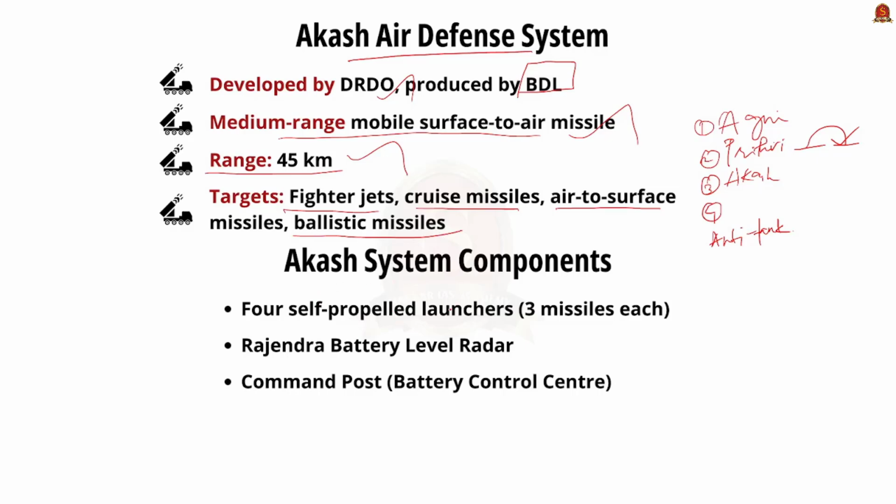Each of these Akash units is equipped with 4 self-propelled launchers, each carrying 3 Akash surface-to-air missiles. Next is a battery level radar known as the Rajendra. And lastly, this Akash unit also has a command post referred to as the Battery Control Center.